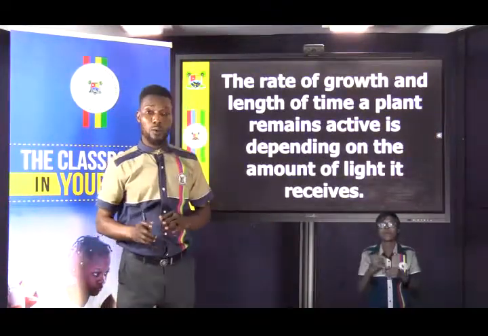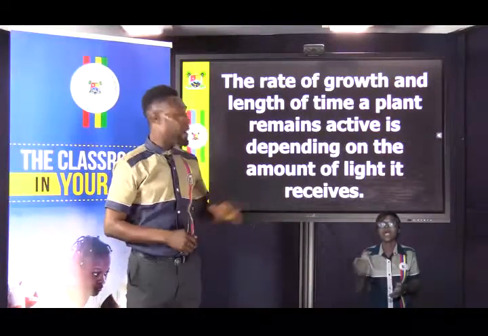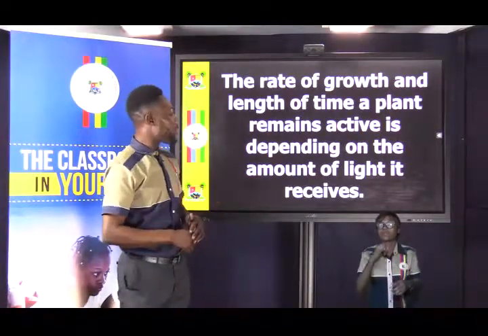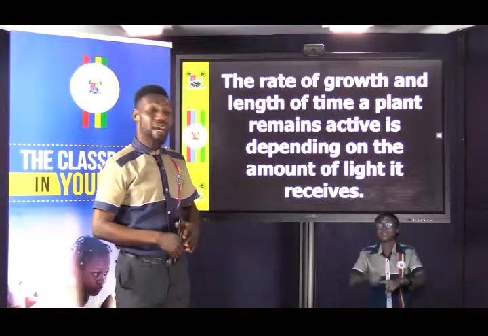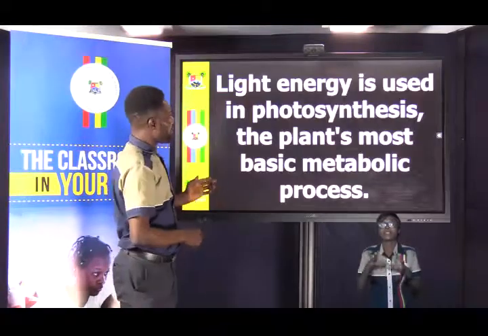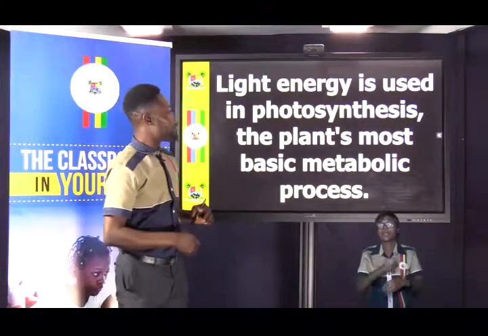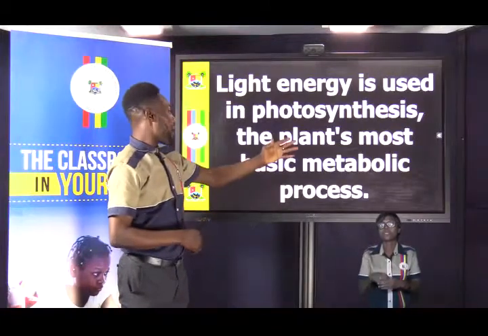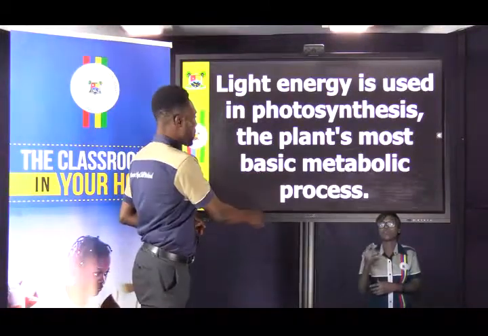The rate of growth and length of time a plant remains active depends on the amount of light it receives. Light energy is used in photosynthesis, the plant's most basic metabolic process.